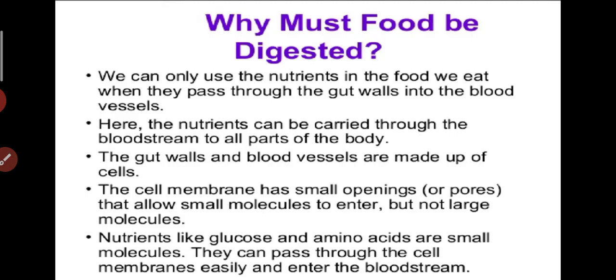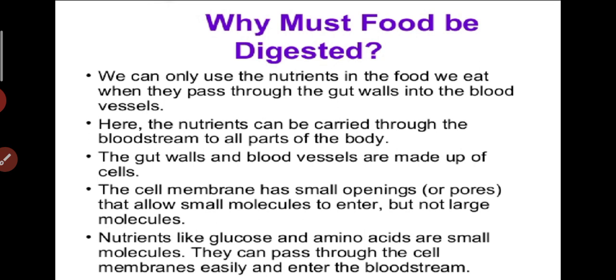So when we are eating food, why is it necessary that food must be digested? Let us see. We can only use the nutrition in the food we eat when it passes through the gut walls into the blood vessels. Here, the nutrients can be carried through the bloodstream to all parts of the body. The gut walls and blood vessels are made up of cells.